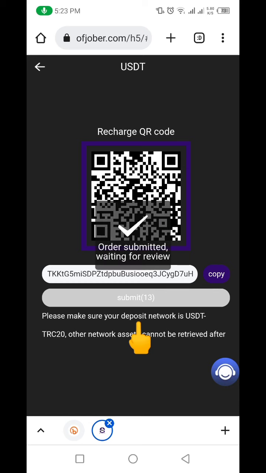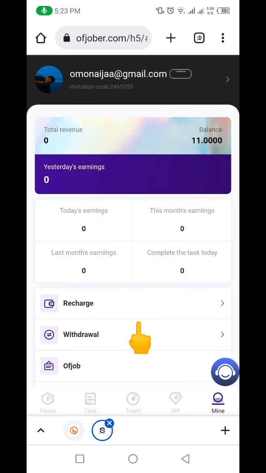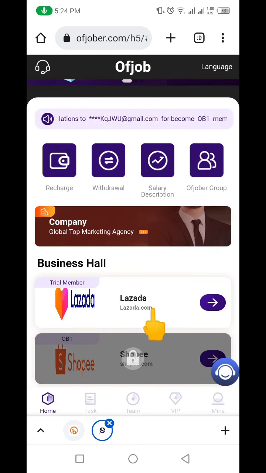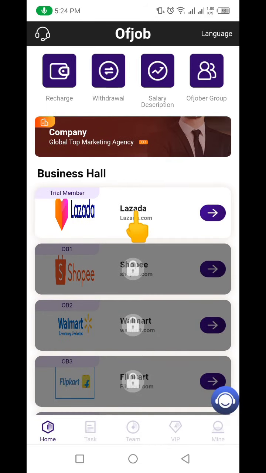So you can see the money has actually arrived in my wallet here. So you see now that I have 11 USDT here. Like I rightly told you earlier, if you register with my link right below the video, the website will be giving you $8. Okay, so now what I need to do is go back. When I come here, you can see that the money I deposited has unlocked this Lazada. Okay, so if you put in $30, it's going to unlock this particular one.